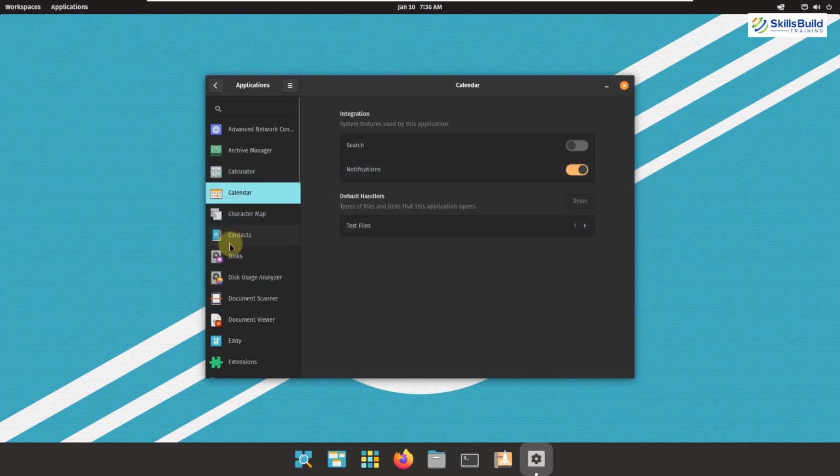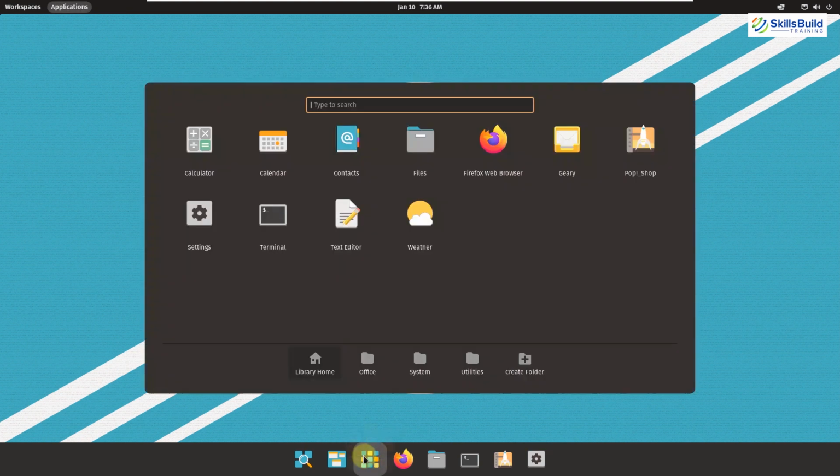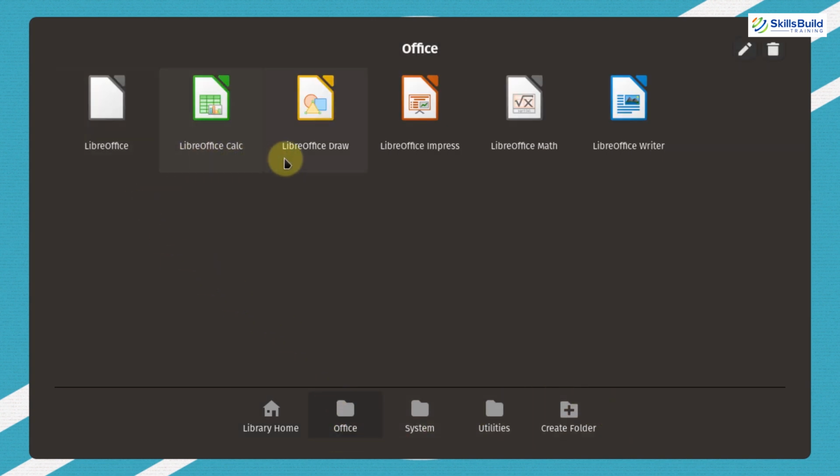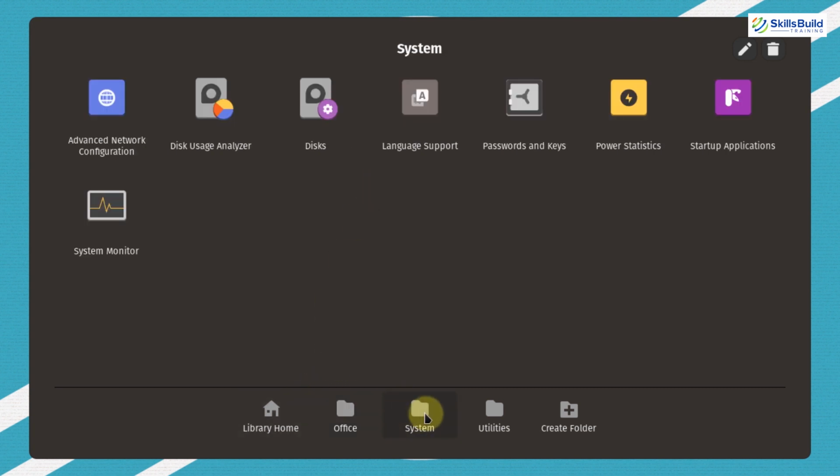We have the latest features in the Pop OS desktop environment, same as Fedora, because both use GNOME 41. Now let's see what the default applications are in Pop OS. Well, here we have some categories. In terms of Office, we have LibreOffice as the default tool for our documentation. Then in terms of system, we have some tools that we can use. We have disk management, passwords and keys, and startup applications. It means you can prioritize which applications start when booting up your system.